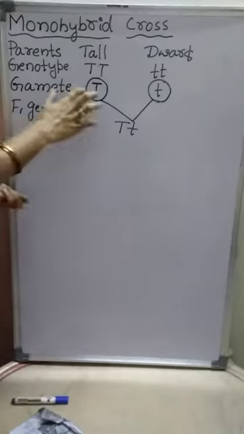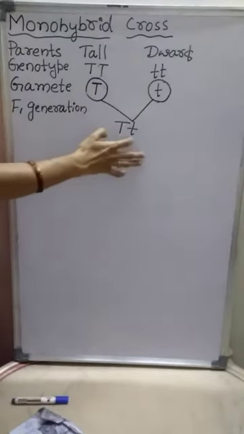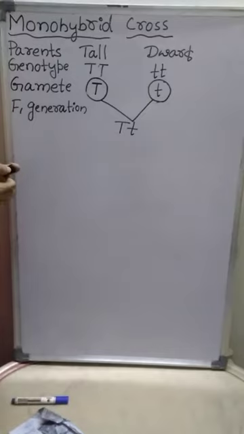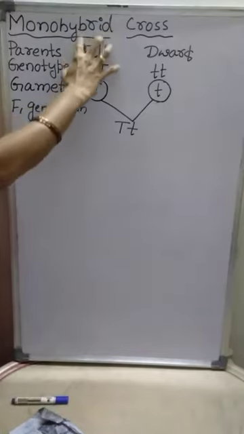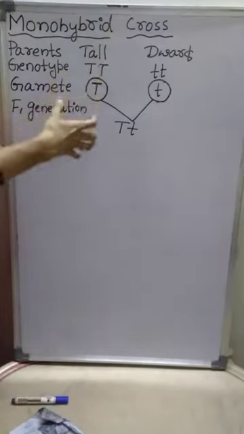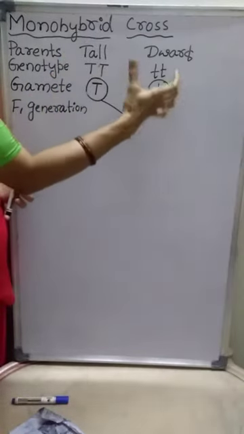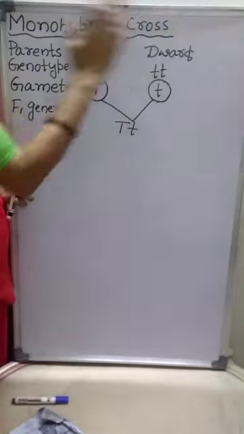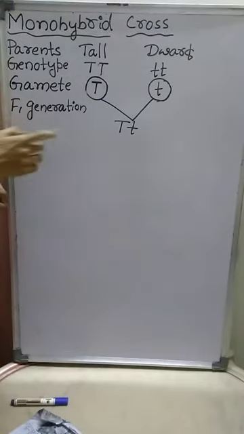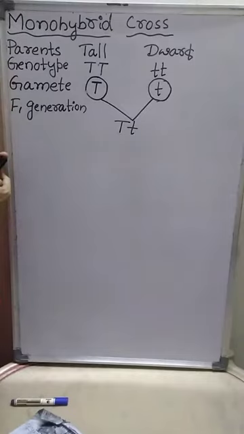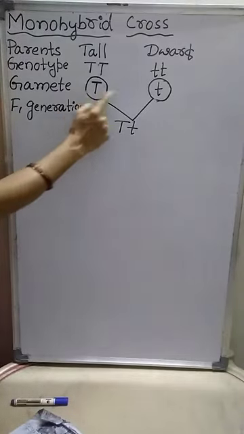Fusion of these two gametes gives rise to a zygote having capital T and small t. Consider this, where Mendel selected the male gametes from the tall plant and the female gametes from the dwarf plant. This is the male gamete, this is the female gamete. During sexual reproduction, fusion of these two, male and female gamete, gives rise to